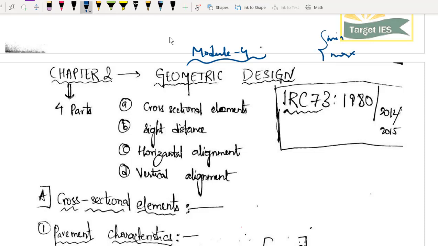Maximum and minimum values. There are some standard formulae, and whatever question you get, it will come from that standard formula only. No need to worry much about that. But whatever answer you are getting, you have to be careful about these limits. For example, for that parameter, the maximum value is 50 units, but you got the answer as some 70 units. ठीक है, you got some answer as 70 units. वहाँ पे ऑप्शन रहेगा, ठीक है, 60 रहेगा, 70 रहेगा, 50 रहेगा, and even like 25, 30 भी रहेगा.